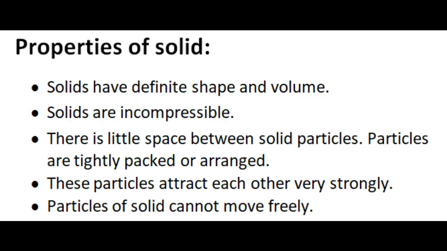First, let us see the solids. Solids have definite shape and volume, like stone. A stone does not need a container. It stays as it is because its particles are tightly packed and it has a definite shape. If we move the stone from the ground to a table or place it on a shelf, its shape and volume do not change. So solids have definite shape and volume.